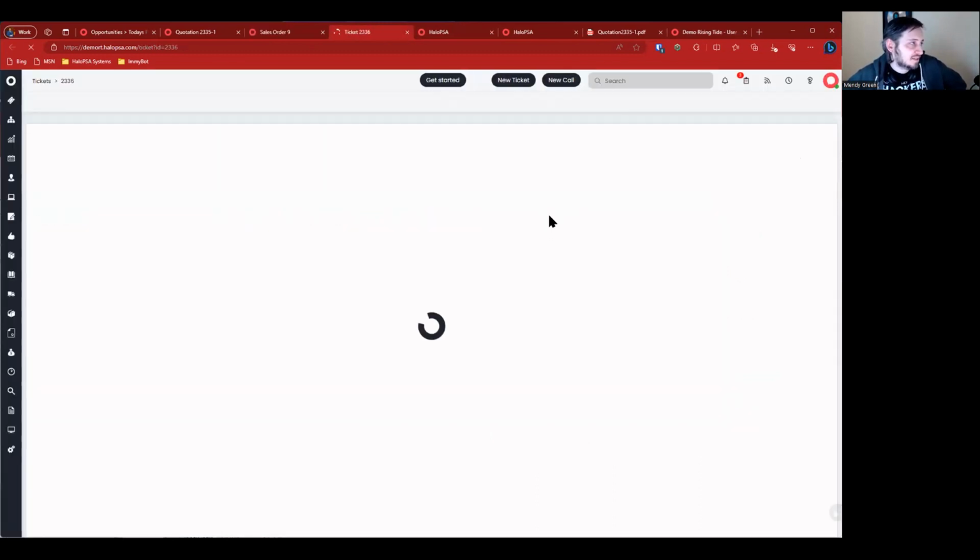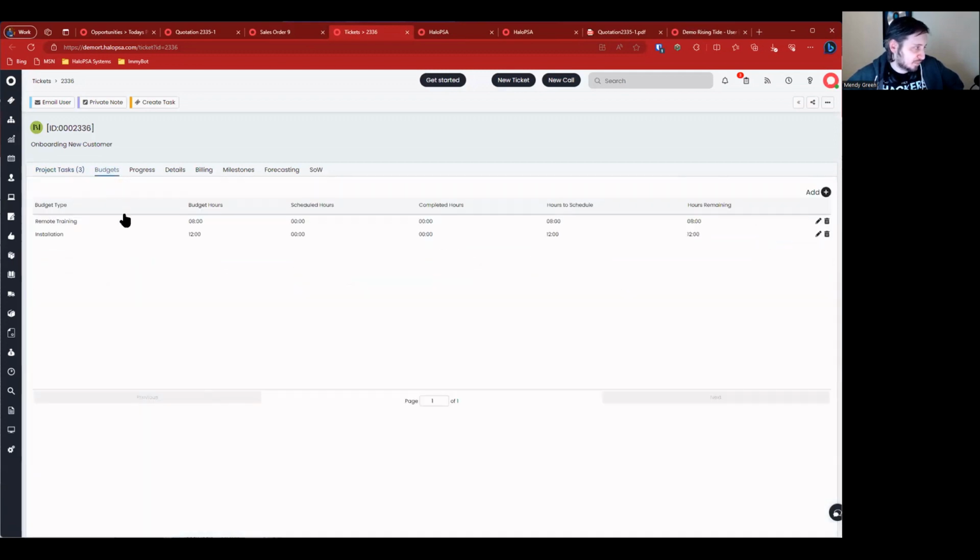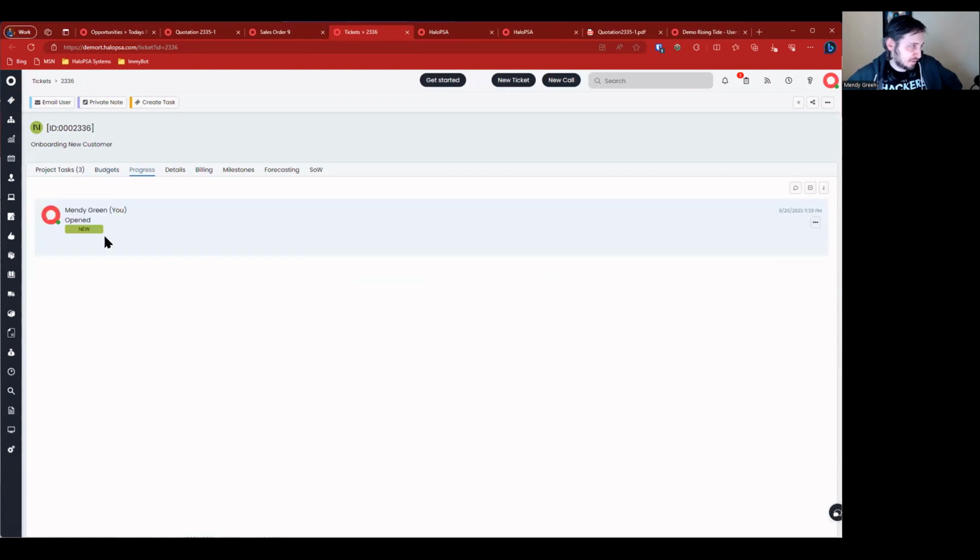So under the T336, notice we've got our project tasks that were included as part of the template. We've got our installation, install RMM and network management software, assess existing hardware and software, and we also got our user onboarding and training. Okay, so we've got our 3 tasks that exist. We've got our budgets created here, and the tasks are assigned to budgets. Here we got the progress that would just open the ticket. There's not much else here.